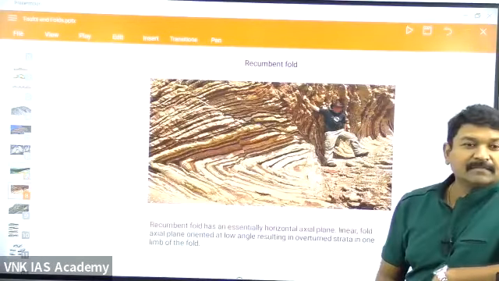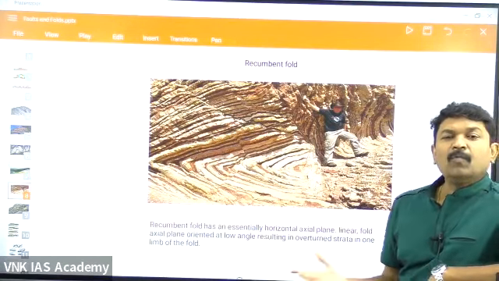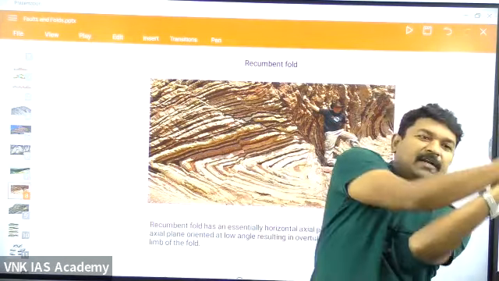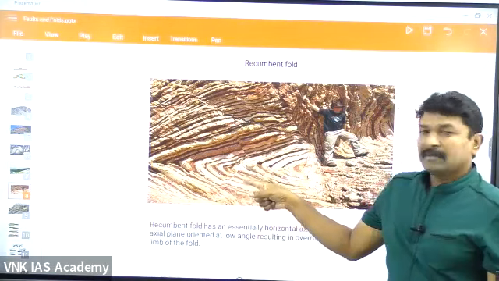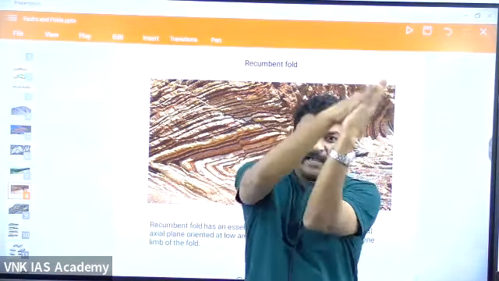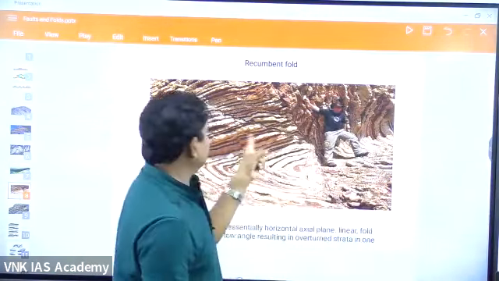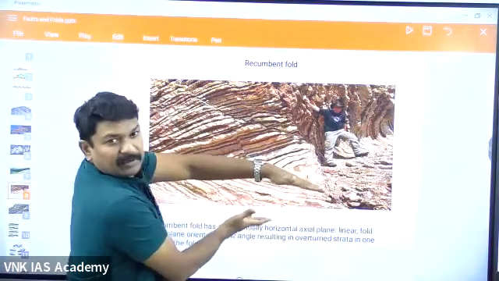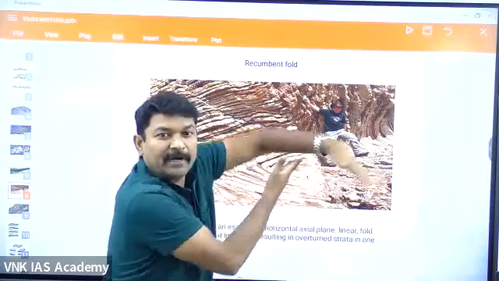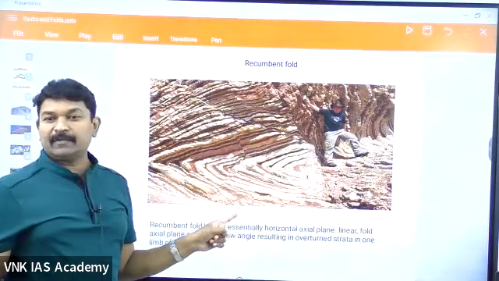Then recumbent. Recumbent means overturned, completely overturned. It has got raised like this, bent. It is overturned. See this one? Meaning, when the mountain was symmetric, asymmetric, isoclinal, monoclinal, then it is sleeping on the neighboring rock. Sleeping on what? Another bedrock. Earlier, this was straight like this, but it got folded up, and it is now sleeping like this. This is the recumbent fold.